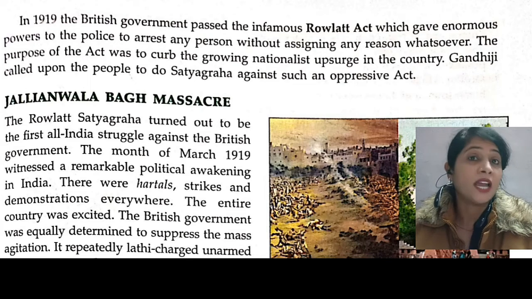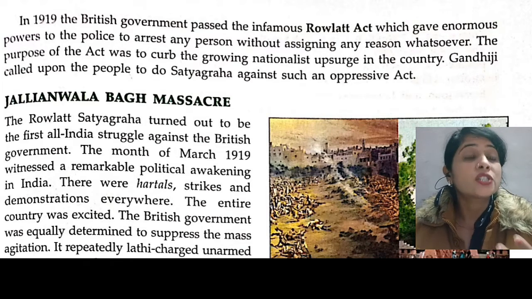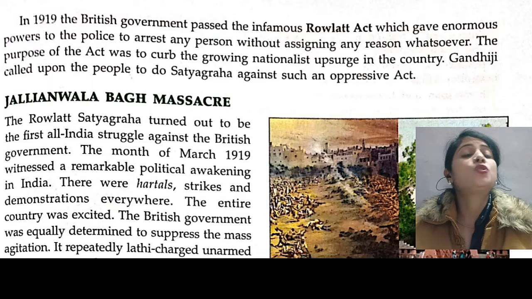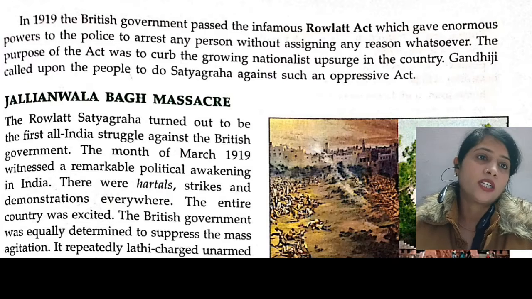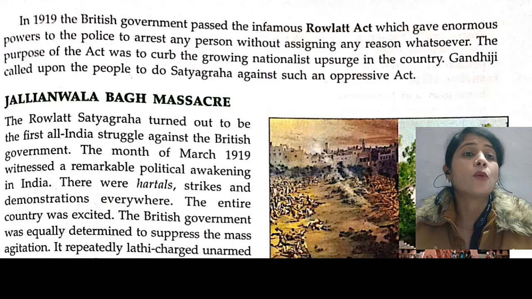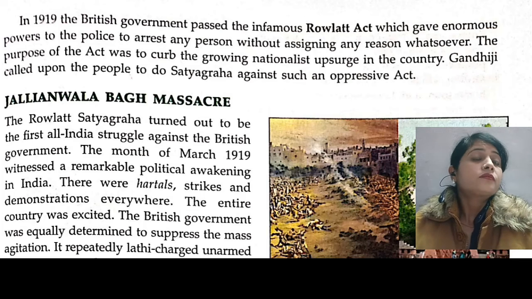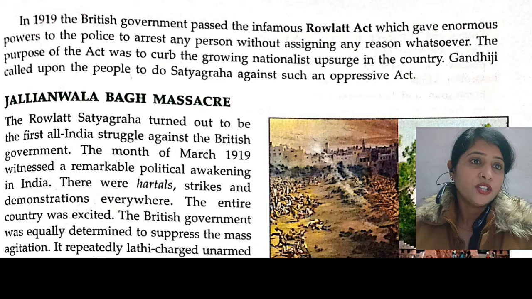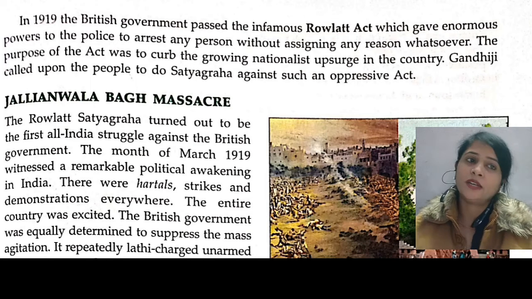The purpose of the act was to curb the growing nationalist upsurge in the country. The nationalist feeling that arose in the Indian people, they wanted to curb that feeling. That's why they brought this Rowlatt Act. Gandhiji called upon the people to do satyagraha against such an oppressive act. So by seeing this act, Gandhiji called the people for satyagraha against it. So after this act, Gandhiji started the satyagraha in Indian politics.